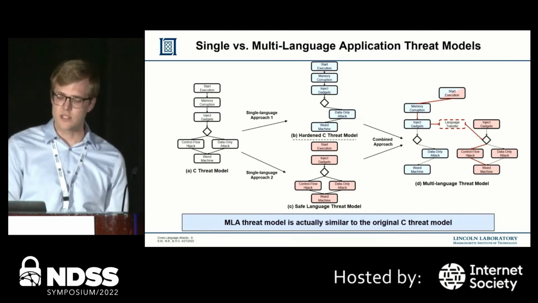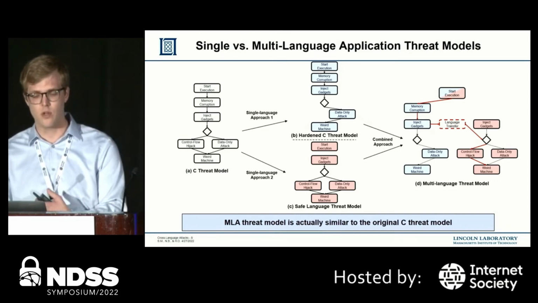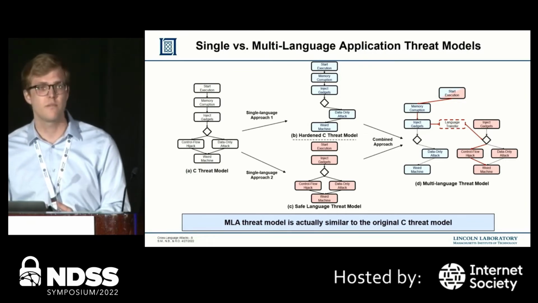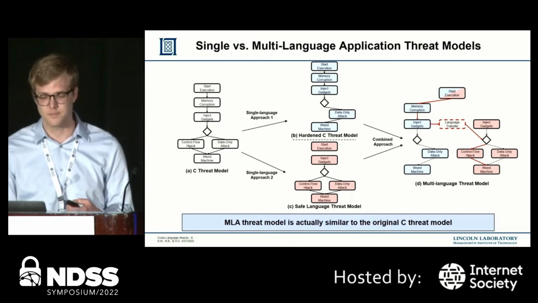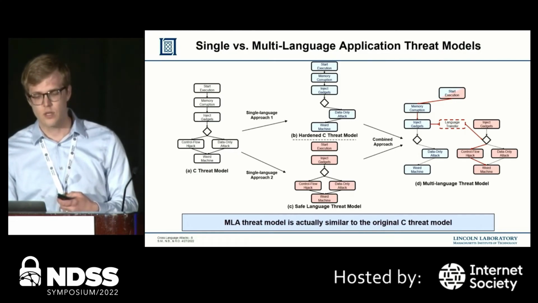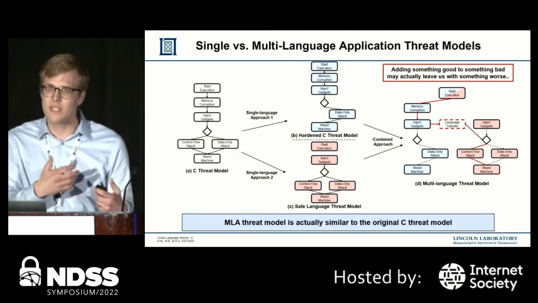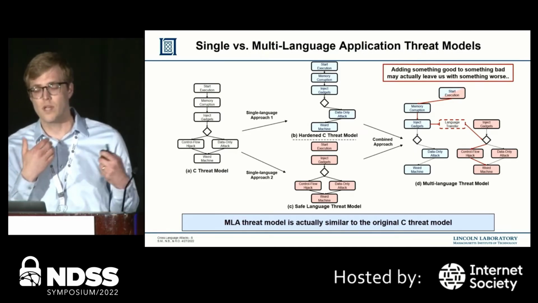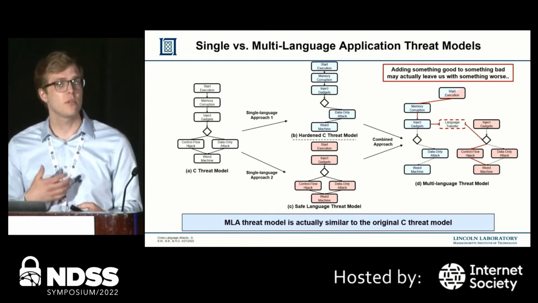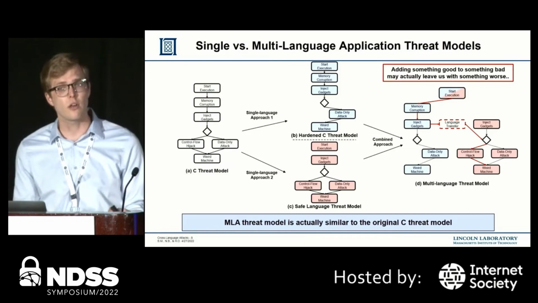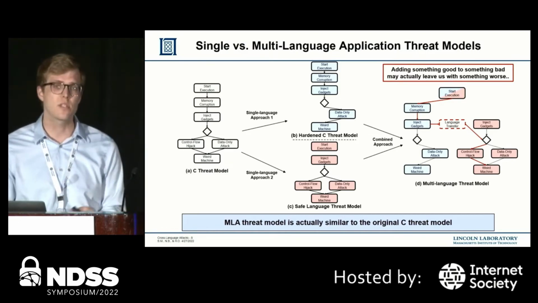An application can start in C, use the new language transfer node in the attacker's path to move over to the safe language, and then follow through with the control flow hijack. Therefore, we get to this conclusion that when you add something good, like a safe programming language, to something that has historically struggled, like hardening C, you might actually leave us with something that's worse.